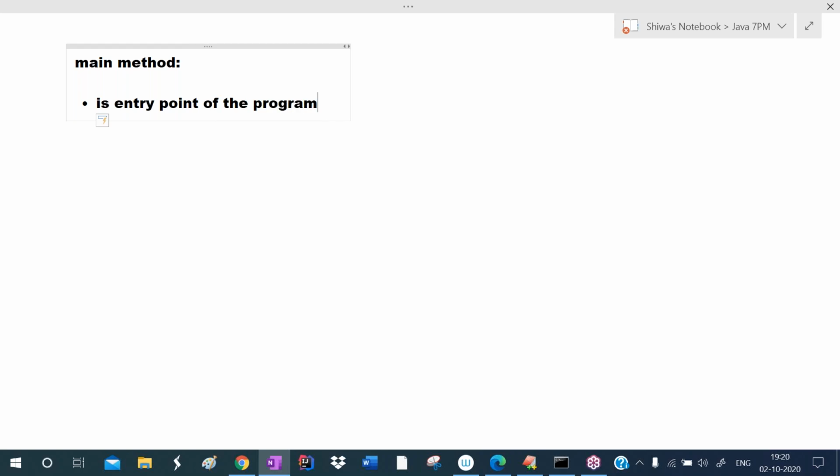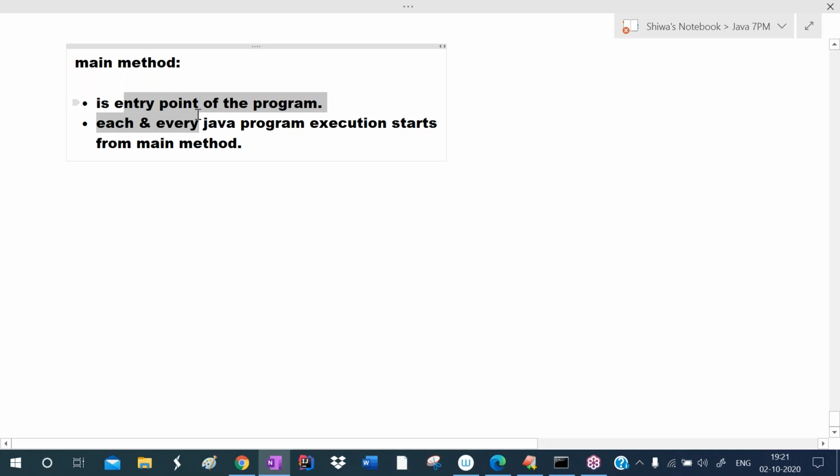In a program, many classes can be there and many methods can be there. In a program, we can define many classes and many methods. Then where the program execution has to be started, that point is the main method. So the main method is the entry point. Each and every Java program execution starts from the main method only. That's why we call this the entry point.